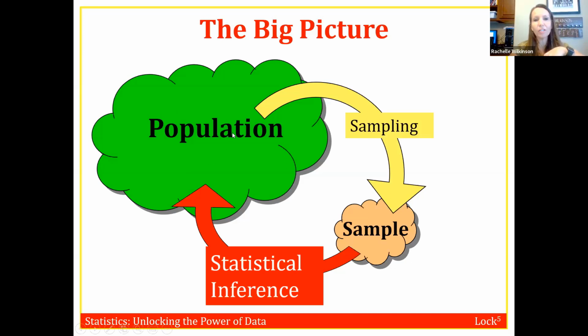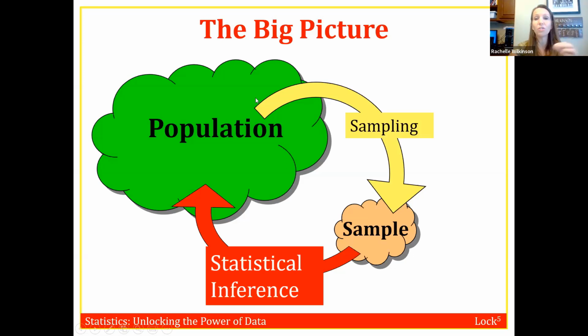Okay, so back to our big picture, we have this population. We're gonna take a sample because the population is huge, it might be like everybody in the United States or all voters or something like that, gigantic. No way we can measure everybody. So we take a sample. The sample is the subset of the population that we actually measure. So these are the people that we actually have numbers for.